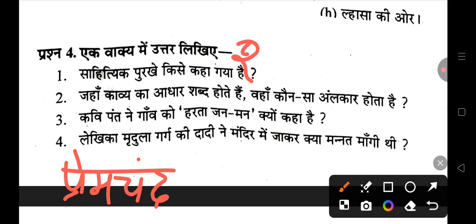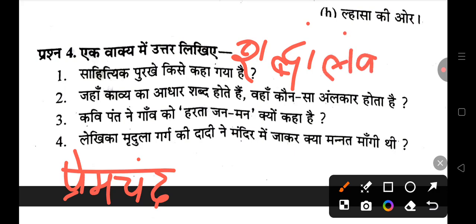Right? What is called a literary book? So, Premchand is called a literary book, where poetry is based on words. What figure of speech is there? So, the word is the base. That means your Shabda Alankar will be correct here. What will it be? Shabda Alankar.